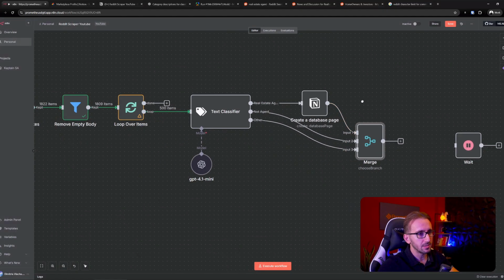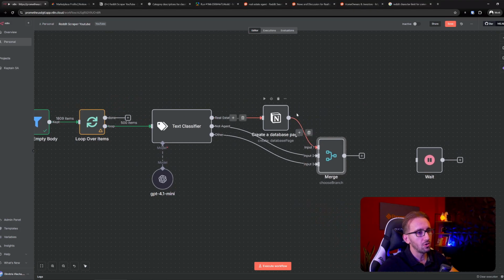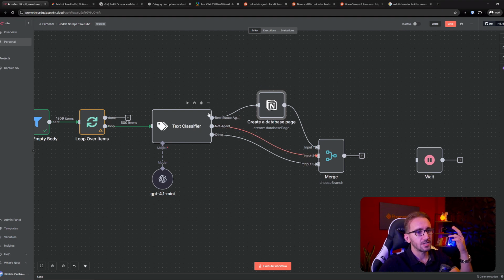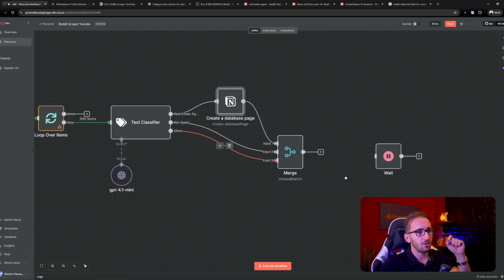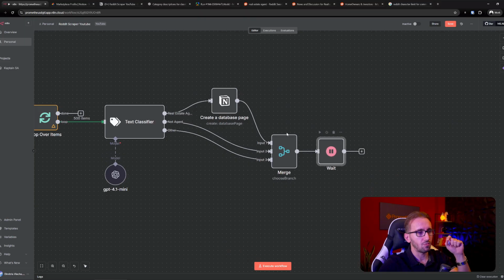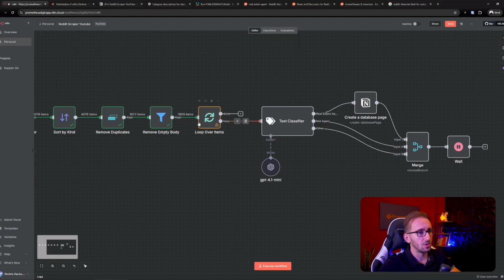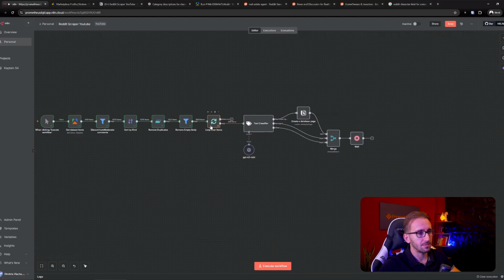So what this merge is going to do is it's going to wait for all Notion uploads to be completed. It's going to wait for other branches as well. So if in the future you want to add more operations, for example, maybe you would want to save the non-agent results to something else, or you might want to log them somewhere to figure out the results, or you might want to do other operations. In any case, once everything is completed, only then is it going to move forward. So this is how you would do it if you needed to loop over the items.